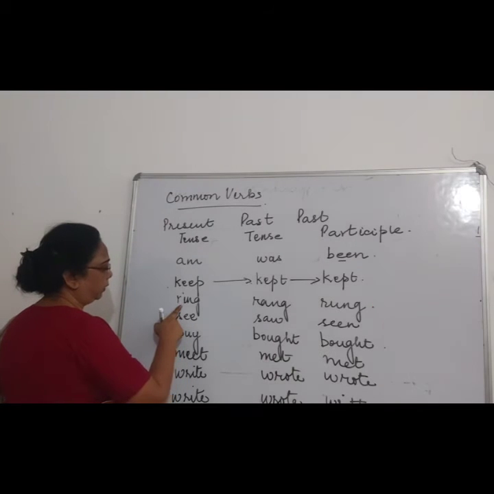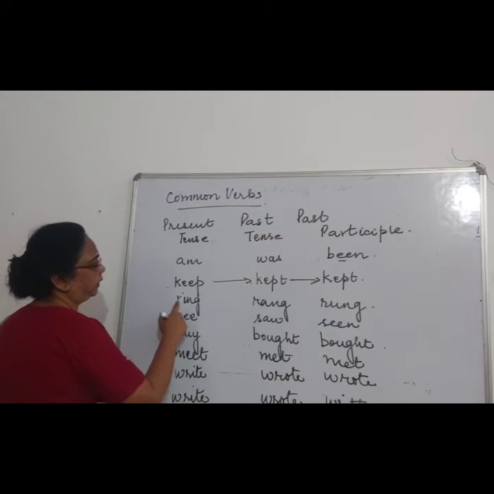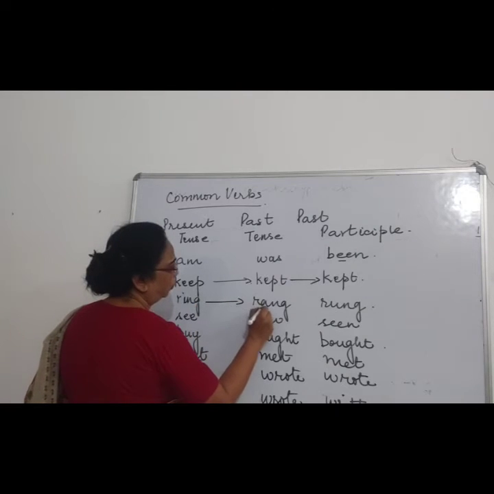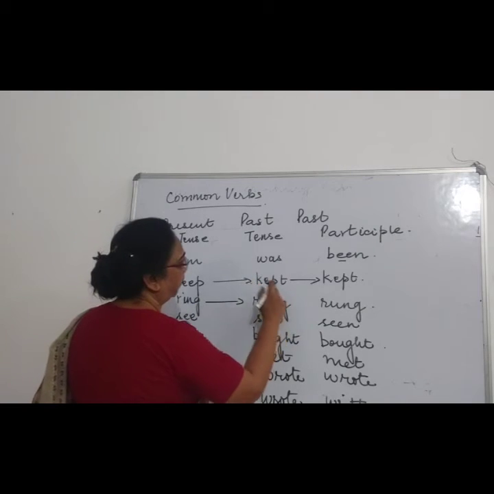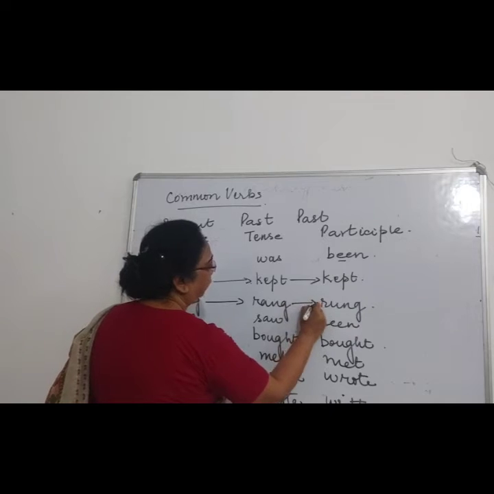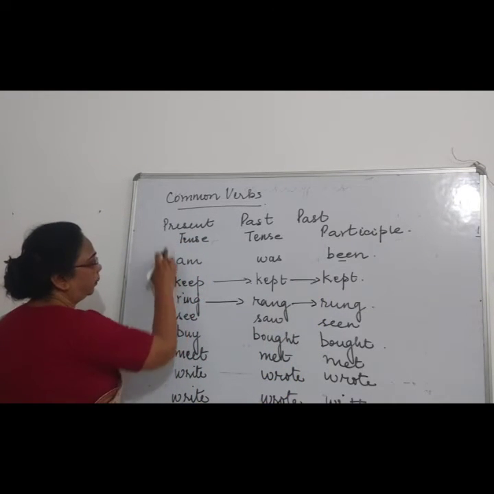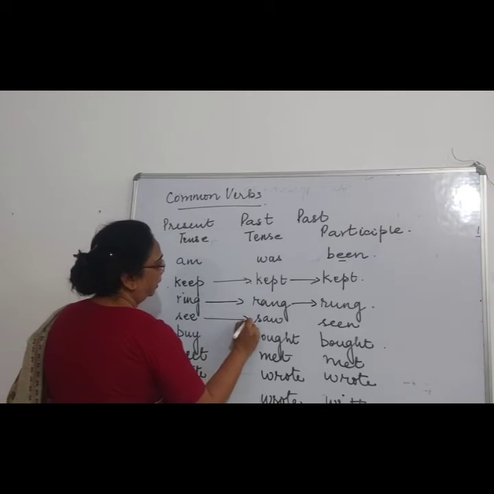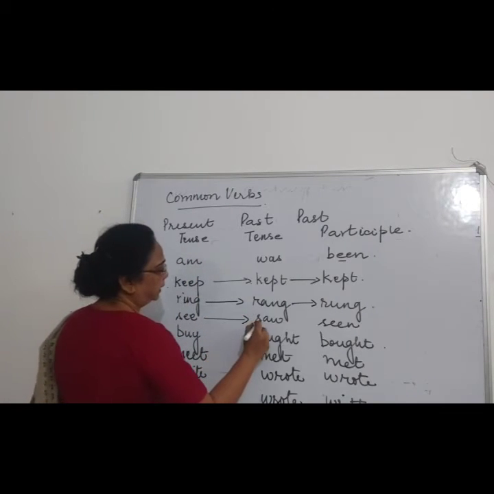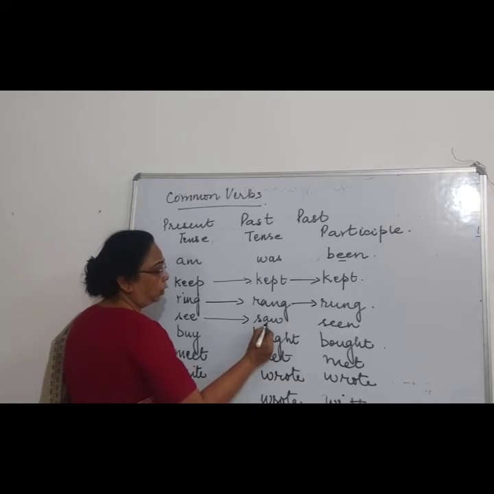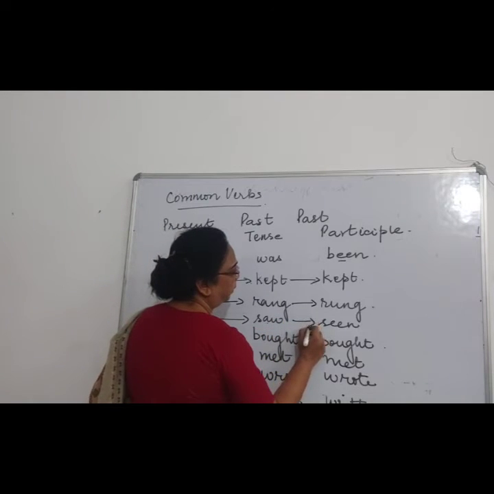If the verb is ring for the present tense, it will change to rang for past tense and rung for past participle. If the verb is see, for past tense it will become saw, and past participle will become seen.